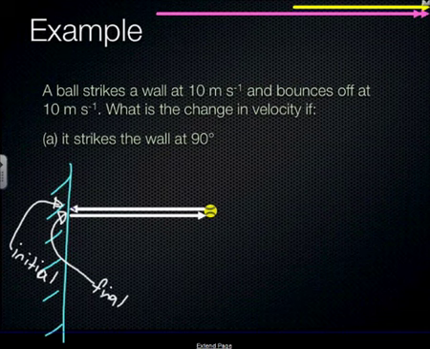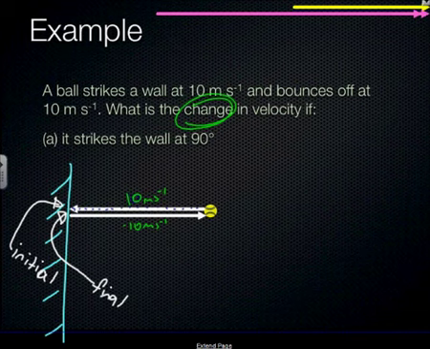Now, we have two vectors here. This one here, the blue dots down it, that is the initial vector. Okay, initial velocity. What's the size of it? It's 10 meters per second, and the other one is 10 meters per second as well. You could say it's negative, something like that. Now, remember change. What is the change? Very important. Change is final minus initial.